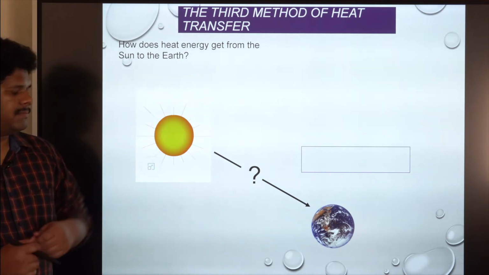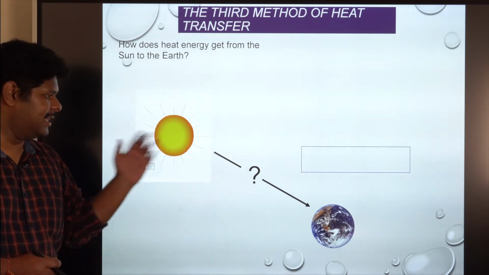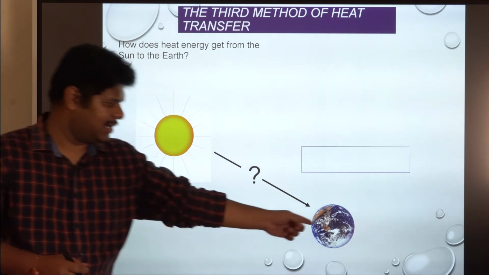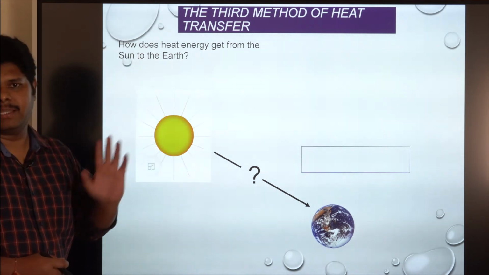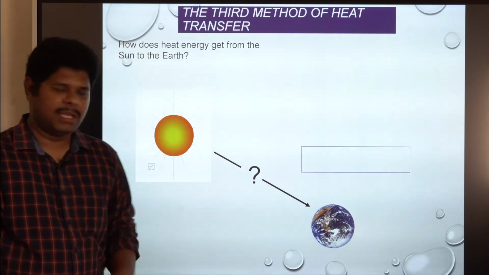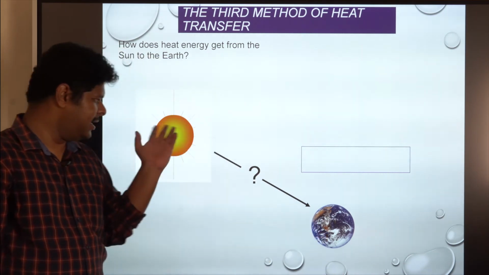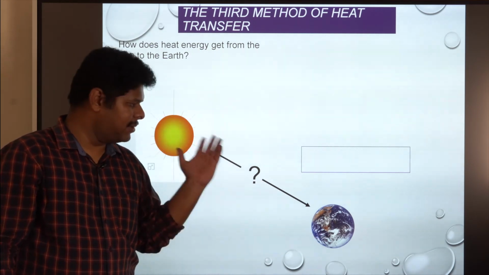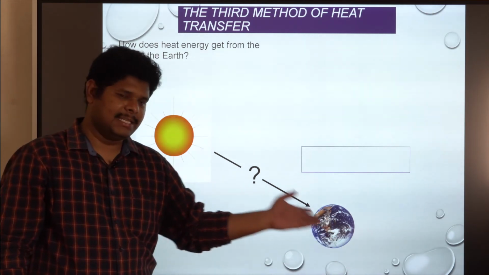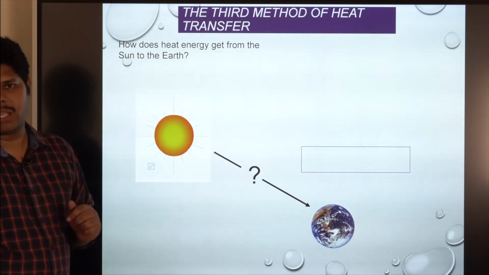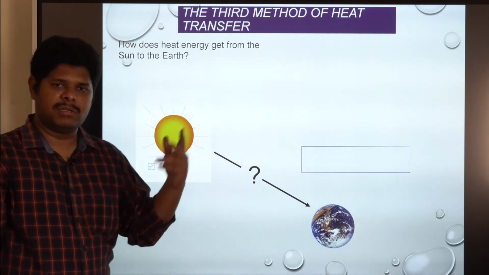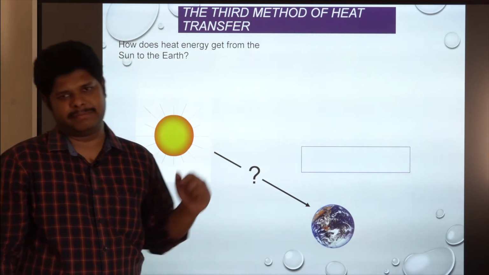Now let us go to the third mode. Here the sun is emitting the energy, heat energy. That energy is received by earth directly. There is no medium in between sun and earth. It is completely vacuum and empty space, but still the earth is receiving the heat energy from sun. Then how is it possible?